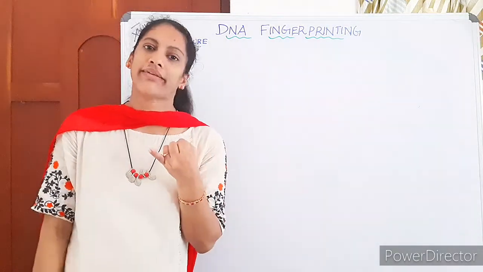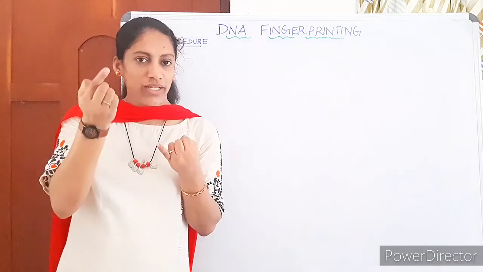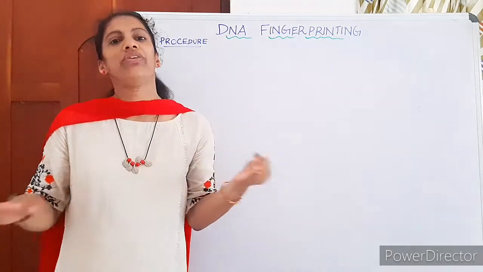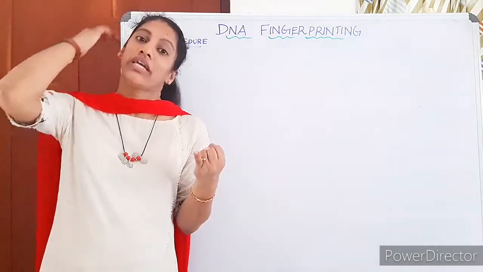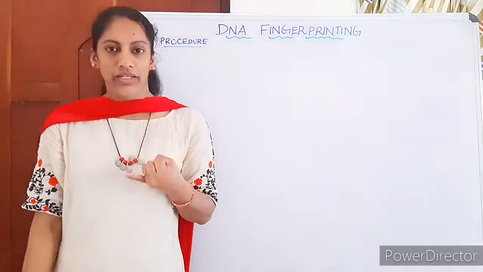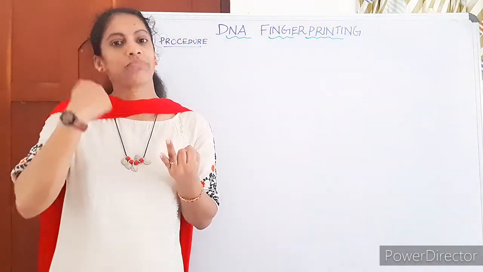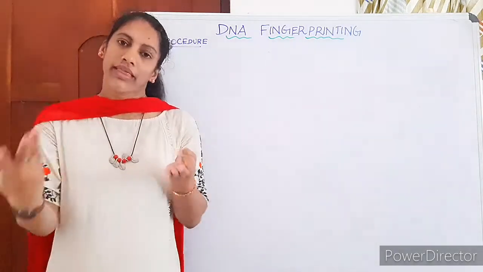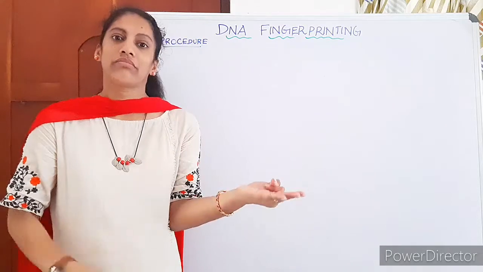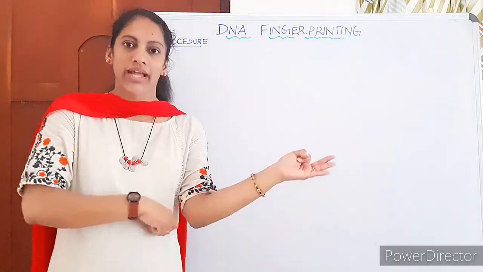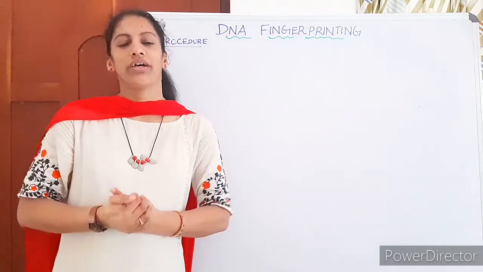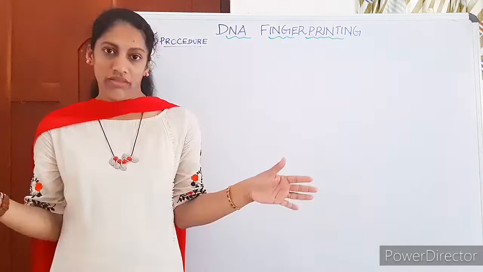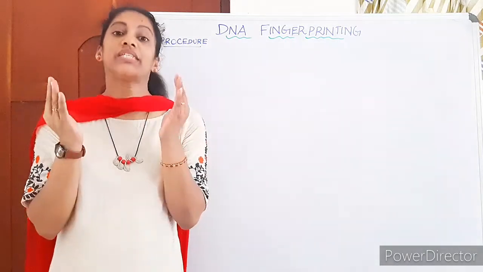Recently there are techniques like PCR, polymerase chain reaction. Even if it is one cell's DNA, that is enough; it can be amplified and tested. With recent developments in technology, even a hair root cell is enough for DNA test. Then saliva, which may have some cheek cells, is enough. Semen will have sperm cells, which is enough. Skin scratched at a crime scene is enough. Blood is a good sample. The sources can be anything, and the material required is DNA.